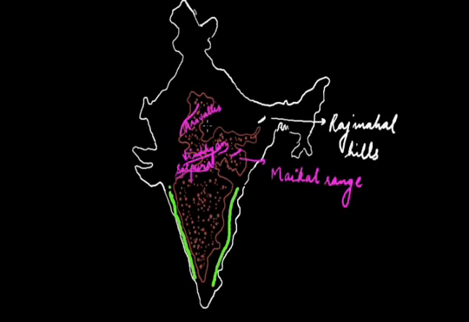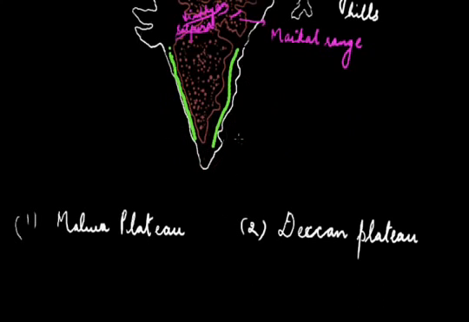Its normal slope is towards the northeast, as a result of which the Chambal and the Betwa rivers flowing through this part of the plateau join the Yamuna river. The further extensions of this plateau are the Bundelkhand region, the Ruhelkhand and the Chota Nagpur plateau. In the east, here you can find the Chota Nagpur plateau. Second, we come to the Aravallis.